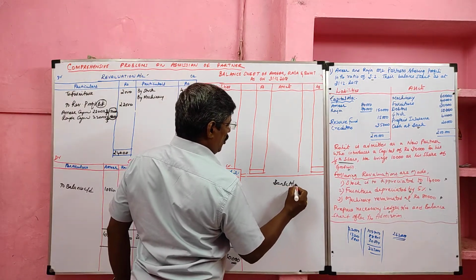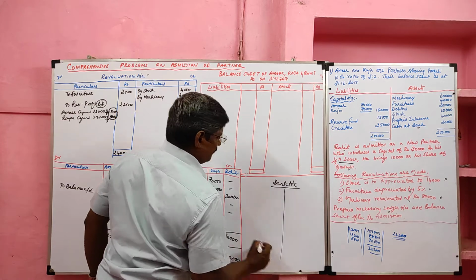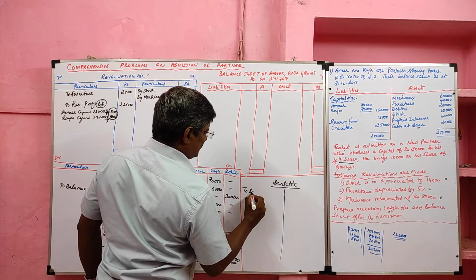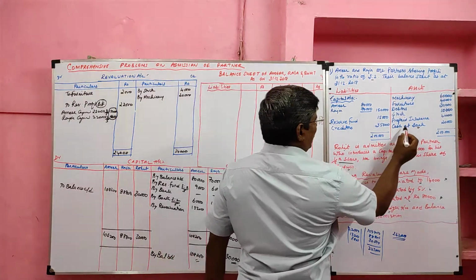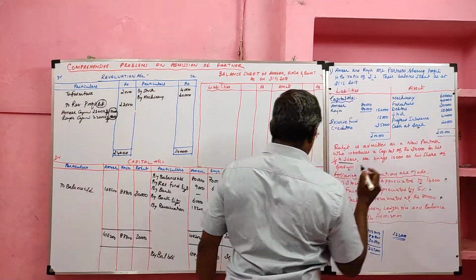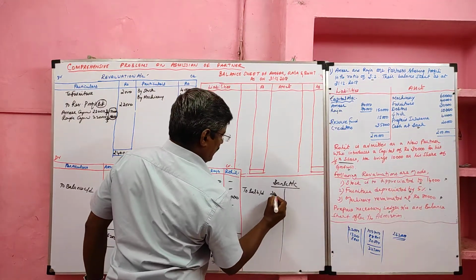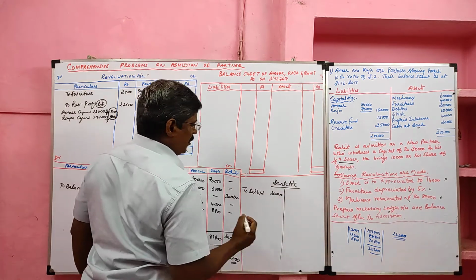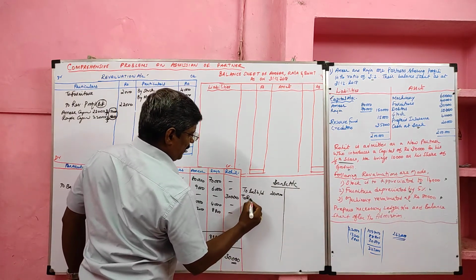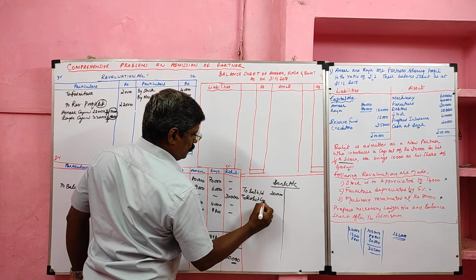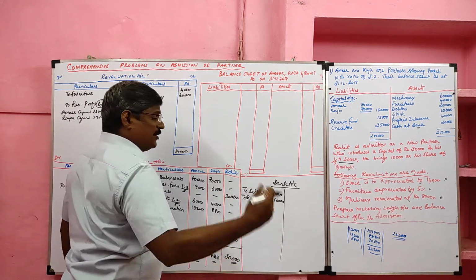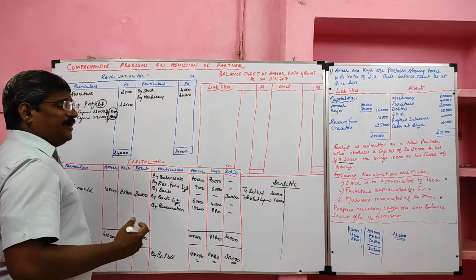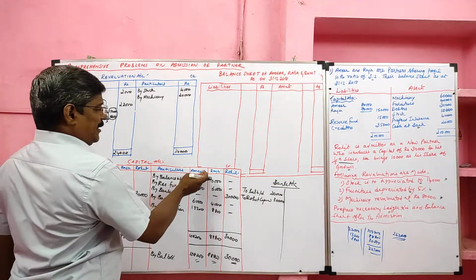We have to prepare one more ledger account called bank. Bank opening balance. Bank opening balance given in the old balance sheet. How much? 20,000. Then new partner, he brought capital how much? To Rohit capital, he brought 30,000. Then the new partner, he brought goodwill. It was shared by old partner Amir and Raja.